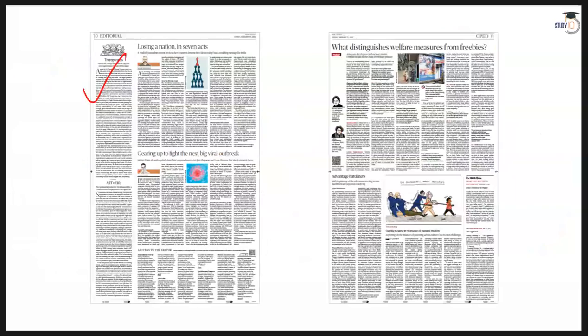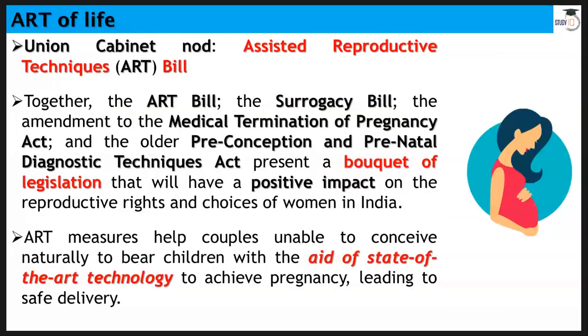Now let's talk about another important topic, art of life. Now this art is not that art. It is a short form of assisted reproductive techniques, that is the ART bill. Union Cabinet has okayed this bill. Together we have these 4 bills: the ART bill, the surrogacy bill, the Medical Termination of Pregnancy Act, and the Pre-conception and Pre-natal Diagnostic Techniques Act.